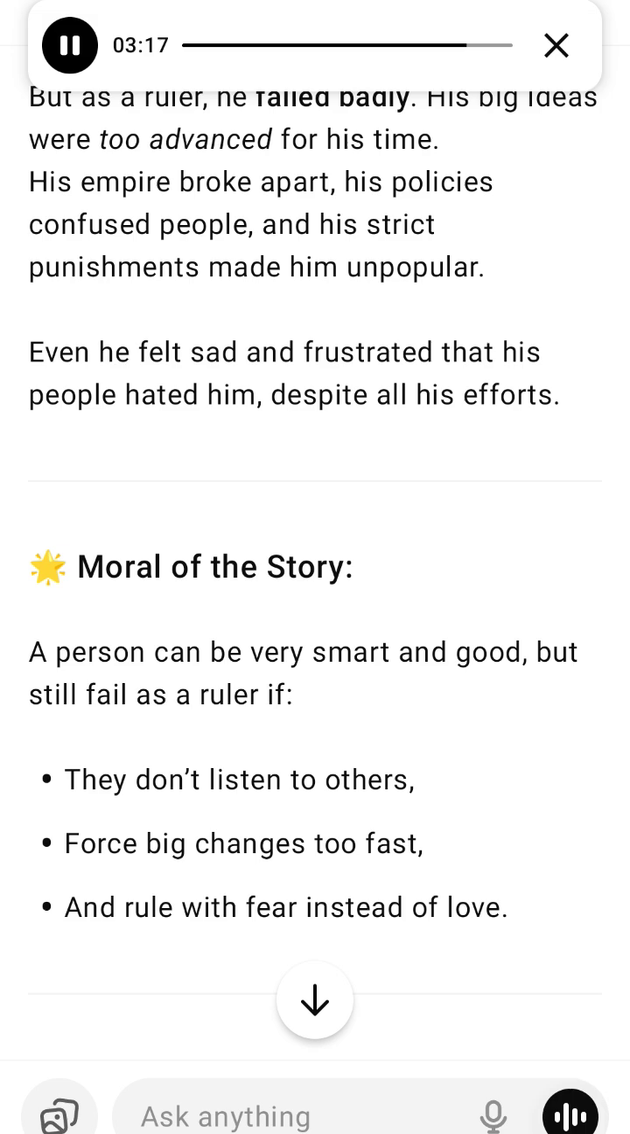Moral of the story. A person can be very smart and good, but still fail as a ruler if they don't listen to others, force big changes too fast, and rule with fear instead of love.